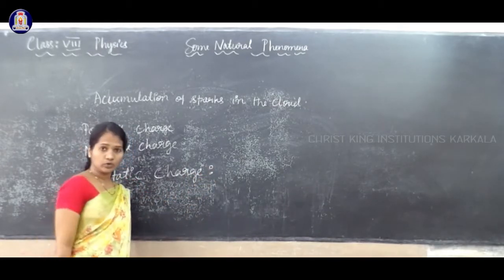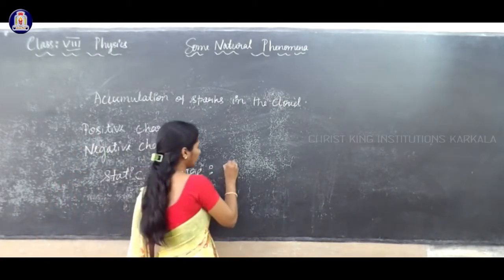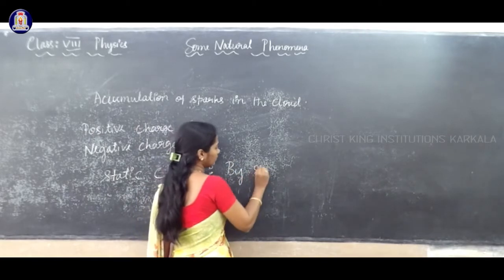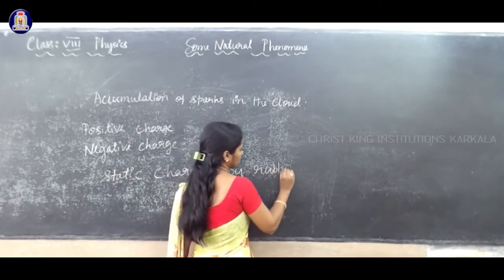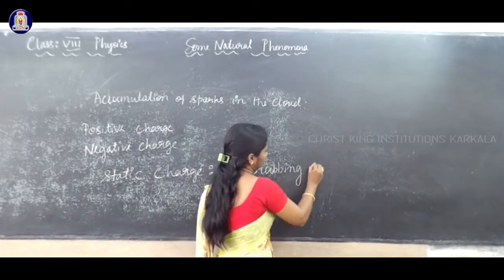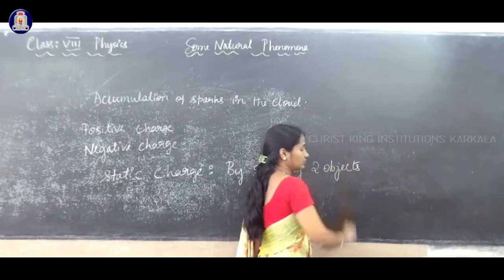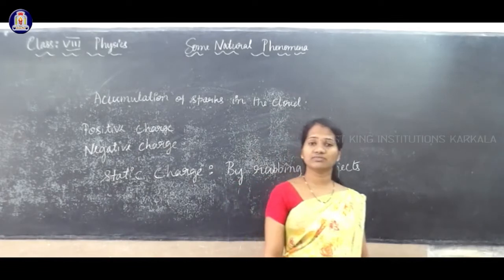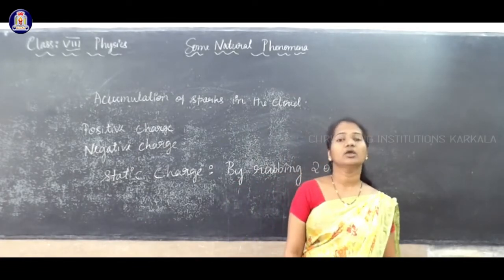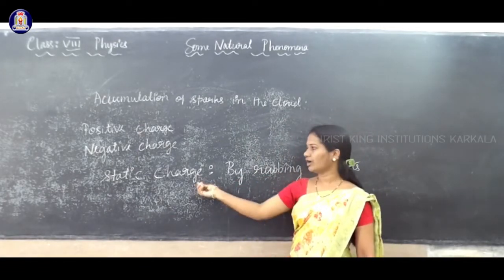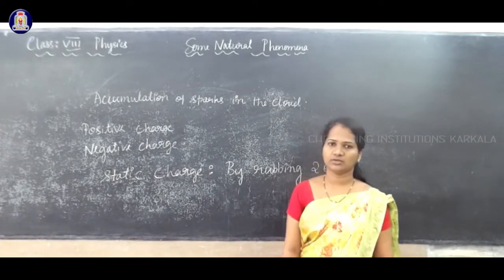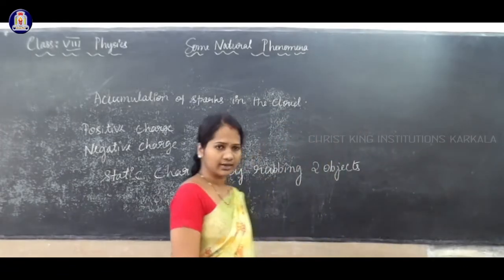The charge produced by rubbing two objects is called static charge.